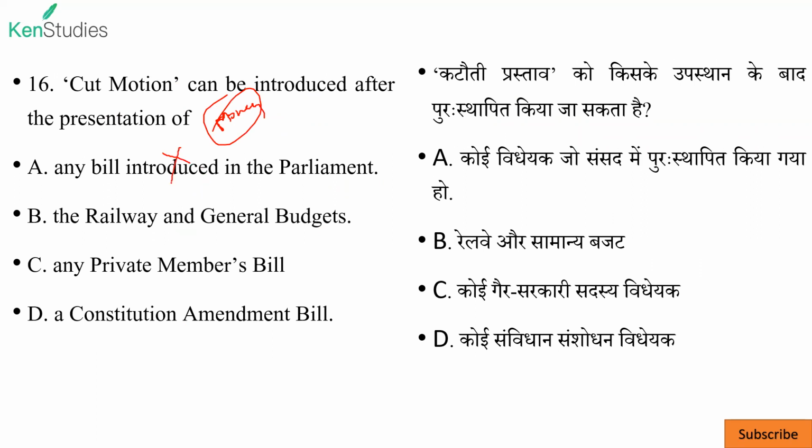So any bill introduced, no, it is related to money bill. Obviously in that context, it was railway and general budget, but now the railway budget is not there. So it will be only general budget. Okay. Any private member bill, no, actually money bill is a government bill. Okay. A constitutional amendment bill, no. So it is related to money bill and the general budget.